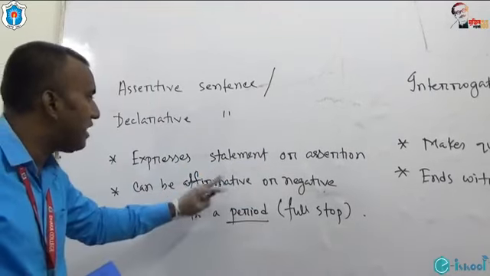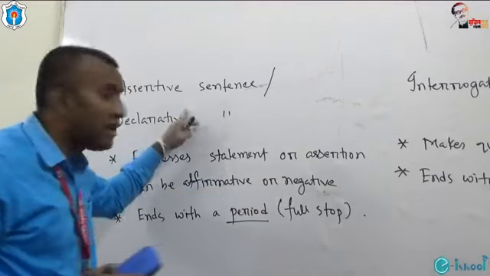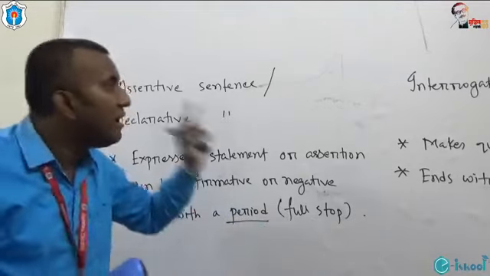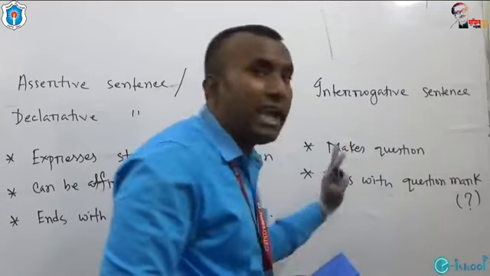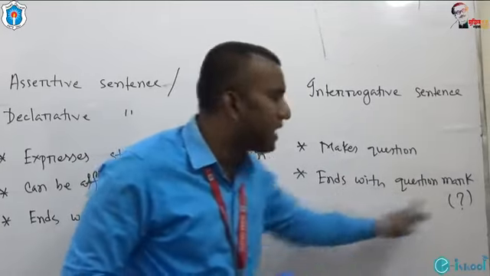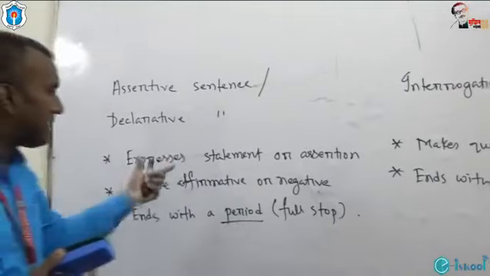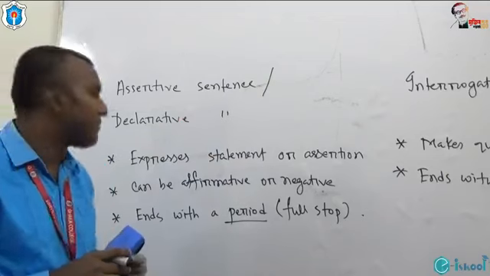Assertive sentence can be either affirmative or negative, and assertive sentence or declarative sentence must end with a period. Period means full stop. Interrogative sentence makes questions, and at the end of the sentence we will use a question mark. Okay, these are the basic concepts about assertive sentence and interrogative sentence.